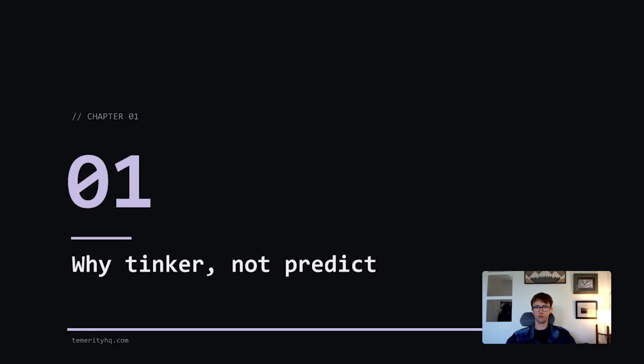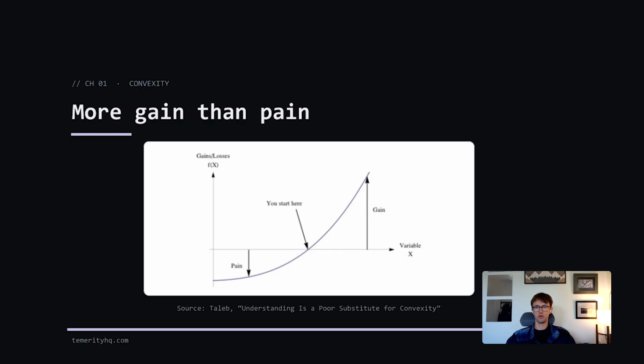My inspiration for an approach to this framework can be concisely summarized by an appropriately titled article called "Understanding is a Poor Substitute for Convexity" by Nassim Taleb, a philosopher, writer, and former options trader who is known for his work on randomness, probability, and risk.